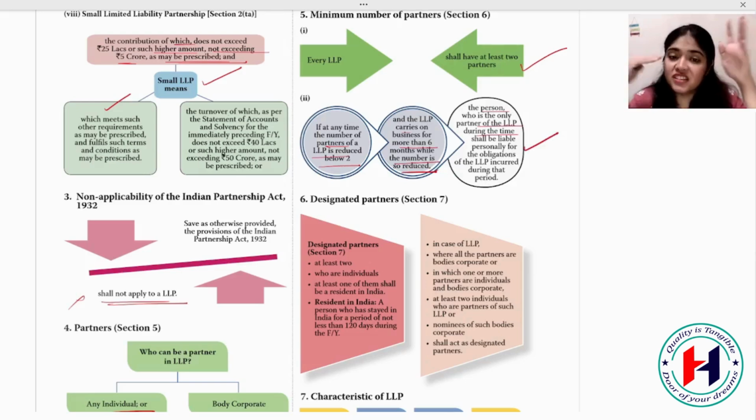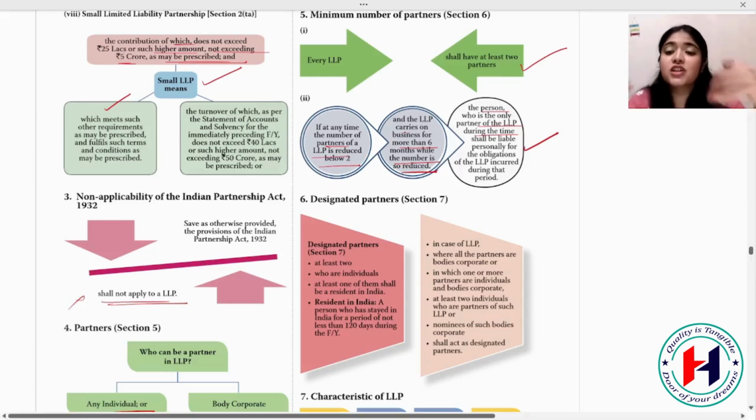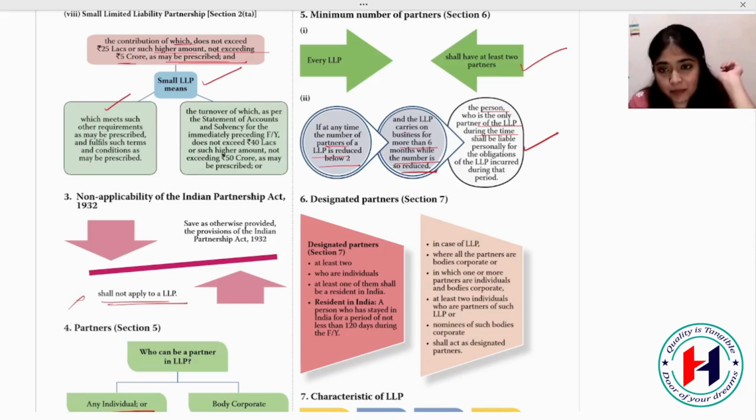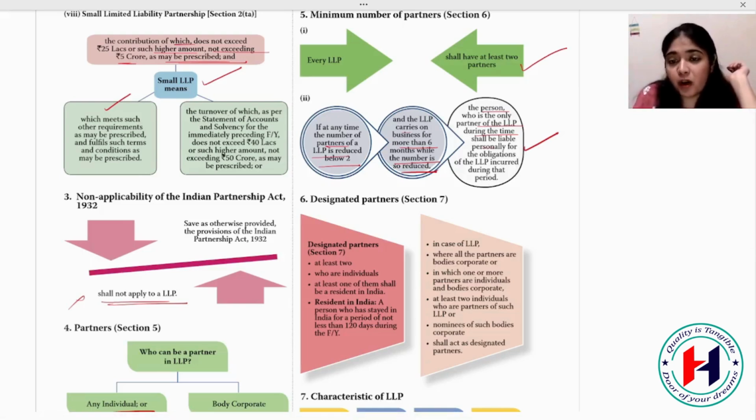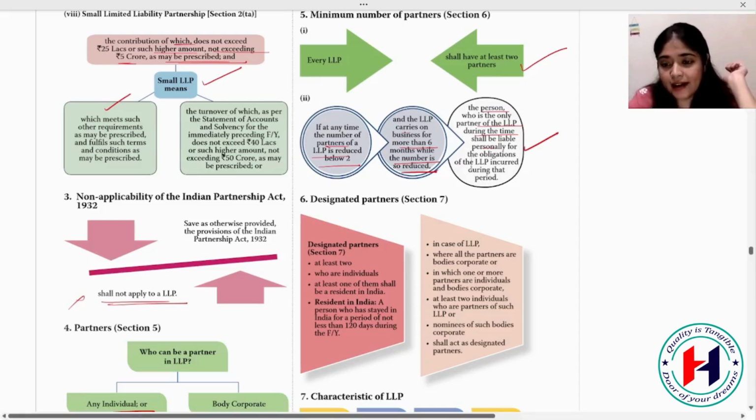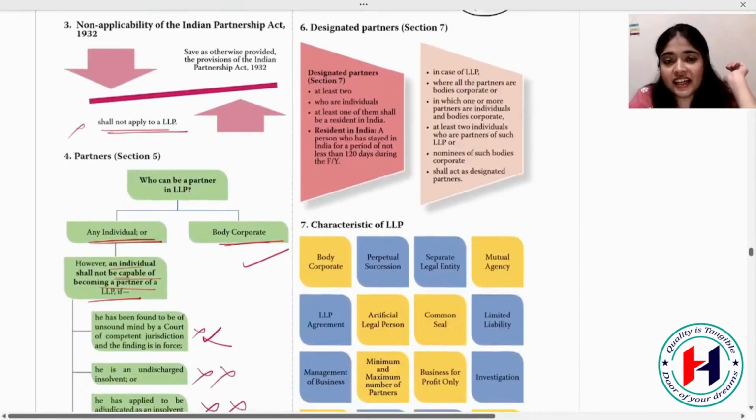If only one person is running the LLP, say 2 partners were there, one of them retires, and for the next 6 months the partnership is continuing, they are working. In that case, the partner who is the only one working will be liable for all the expenses, all the obligations himself. He will be liable personally for all the obligations of LLP. Because he is the only one running the business, he is the only one taking the profit, so he will be liable personally. This is important, you should remember. Okay. Now, then we have your designated partners.